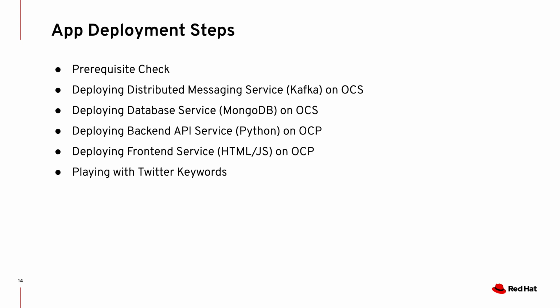The deployment steps look like this. We'll first verify some prerequisite checks, like, is my OCS healthy or not? Do I have OCS or not? We then start by deploying the Kafka service on top of OCS. We'll then move on to deploying a database service, MongoDB, on OCS. The fourth step is to deploy the backend API service, which is in Python, on OpenShift Container Platform. And then we'll deploy a front-end element to our backend based on HTML/JS on OCP. And finally, we'll do some interaction with the app.